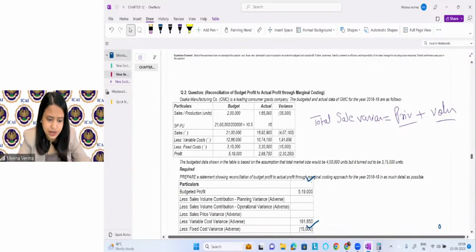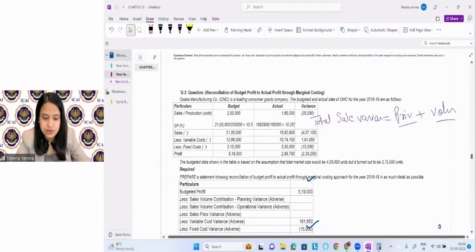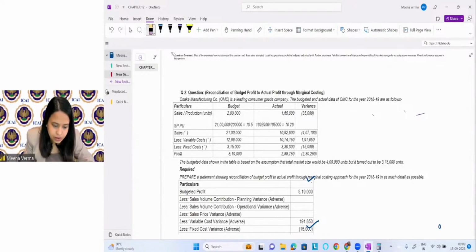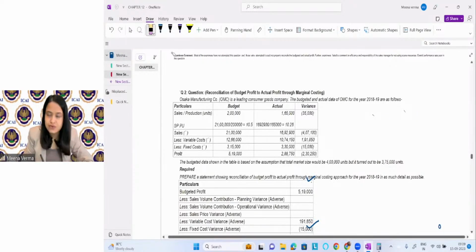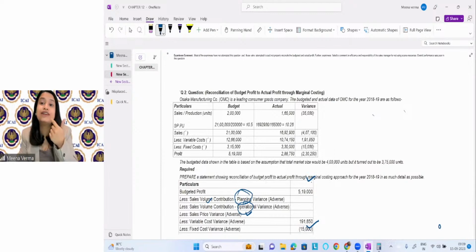The actual price is what? I hope the calculation is correct. 92900 divided by 165 gives 10.26. All right, so this will give me the price variances. I have to find the price variance. We will calculate the total, and for the volume variances, we will calculate the planning and operational variances. That means in between, we have to find the revised budget for the quantity sold. So we will see if we have any information for the revised budget.